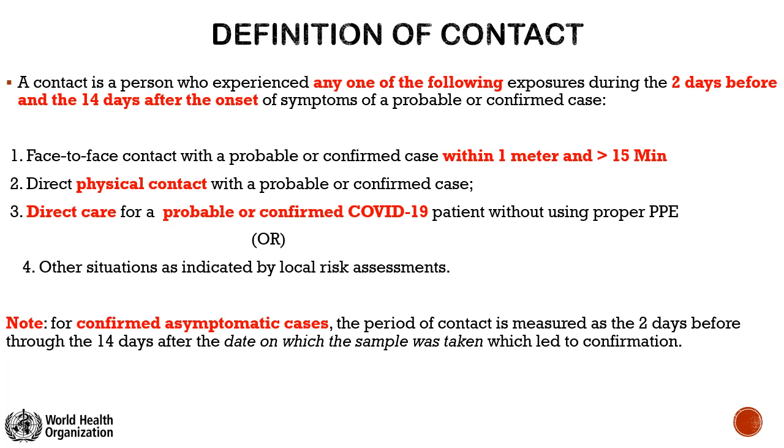Now, whom to label a contact? A contact is a person who experienced any one of the following exposures during the 2 days before the onset and 14 days after the onset of symptoms of a probable or confirmed case. First is face-to-face contact with a probable or confirmed case within 1 meter distance for more than 15 minutes.